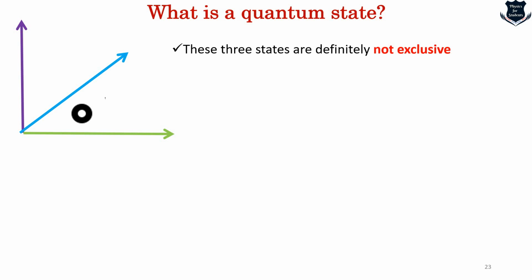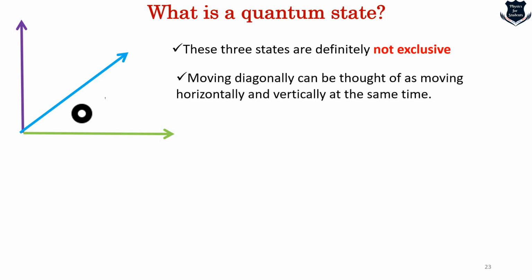Because moving in this blue direction is also the same as moving in the x direction as well as the y direction, that is, horizontal and vertical. The blue one is diagonal, so moving diagonally, I can say that I'm moving in the x direction as well as the y direction. So that is not an exclusive state.